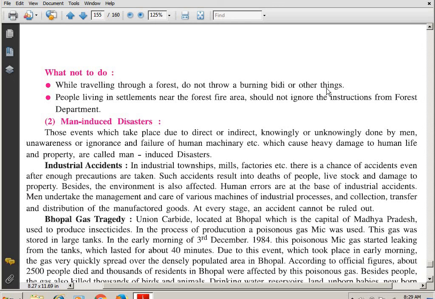So students, I am going to stop the chapter over here. We'll see about the man-induced disasters, man-made disasters, in the next chapter. Today we have finished the natural disasters. Tomorrow we shall have the man-induced disasters.